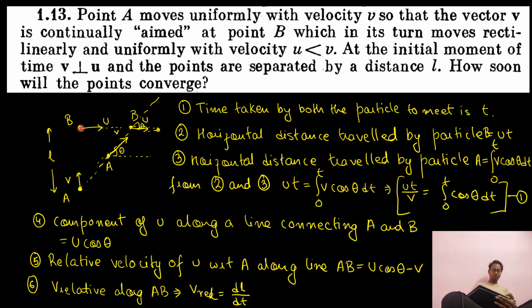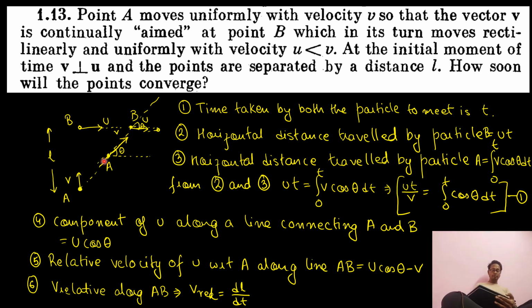So if I take the position out here, what is the relative position vector? The relative position vector is nothing but along this line. The relative velocity vector should also be along this line. So when the particle is out here and the particle is out here, what is the relative position vector? The relative position vector is along this line.